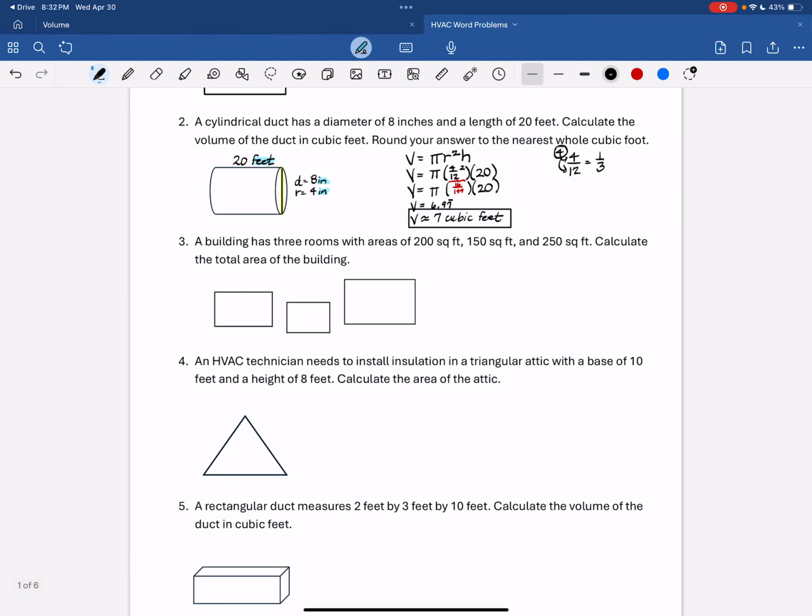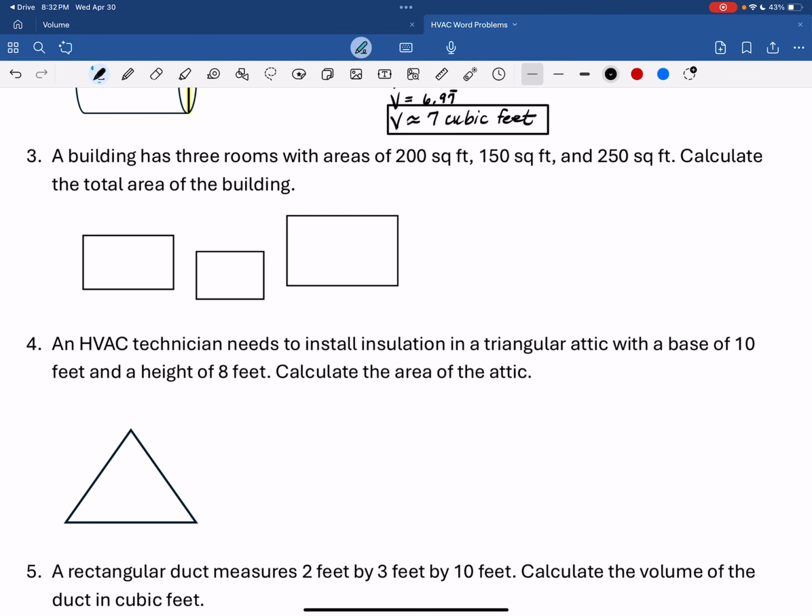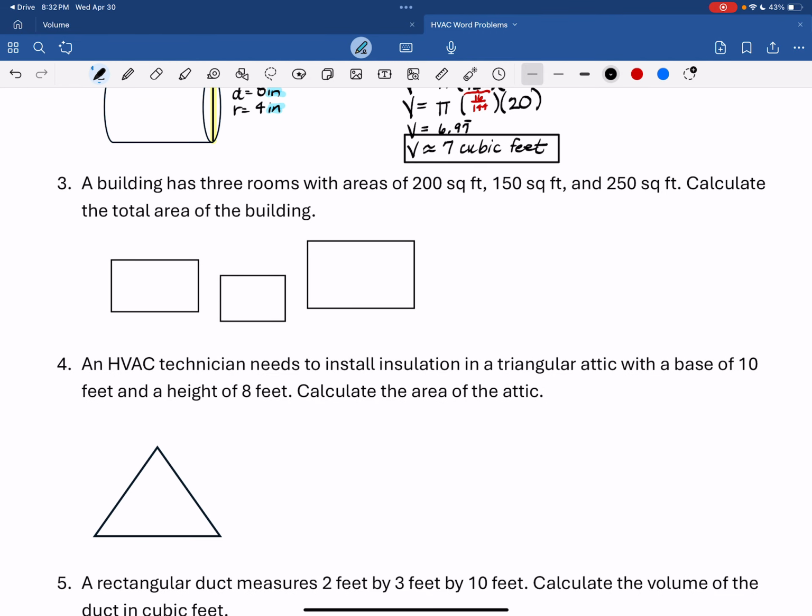All right, number 3. A building has 3 rooms with areas of 200 square feet, 150 square feet, and 250 square feet. Calculate the total area of the building. So we have the largest room is 250 square feet.